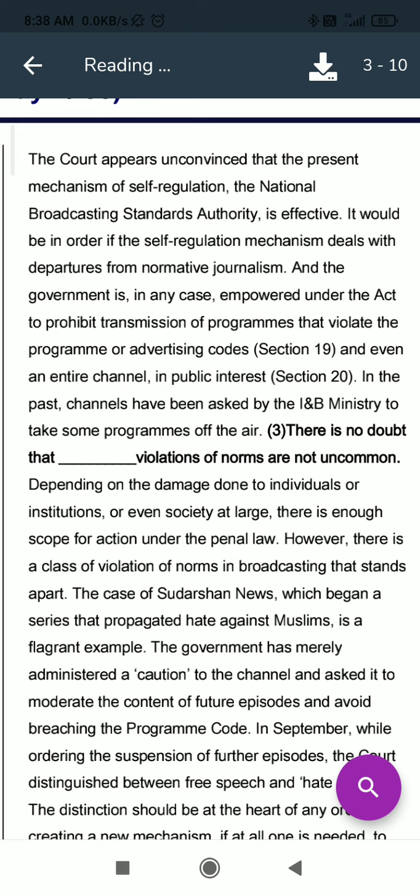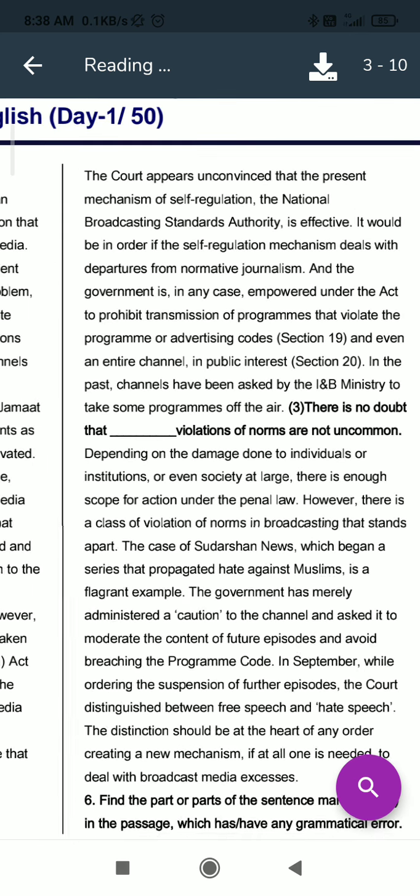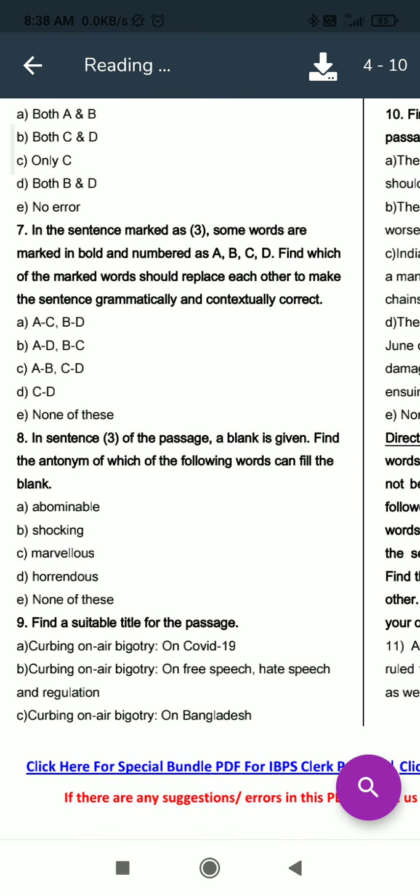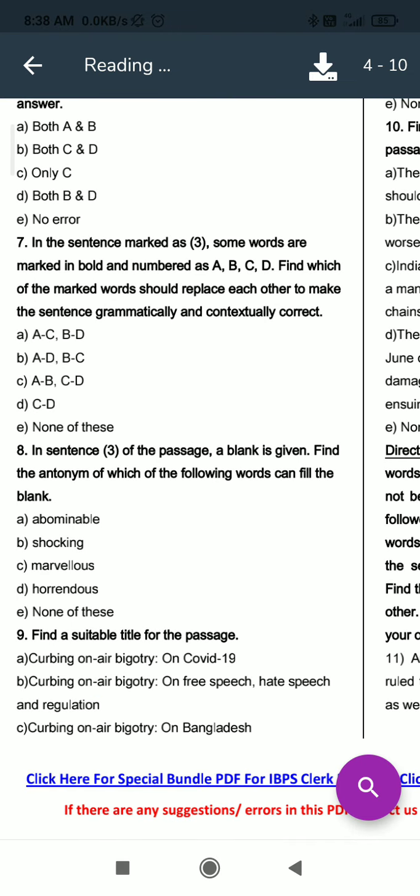So here a negative word will be there, so we need a positive word. Okay, because antonym is asked, so we will try to find a negative word. So here we can see abominable, shocking, marvelous, horrendous.